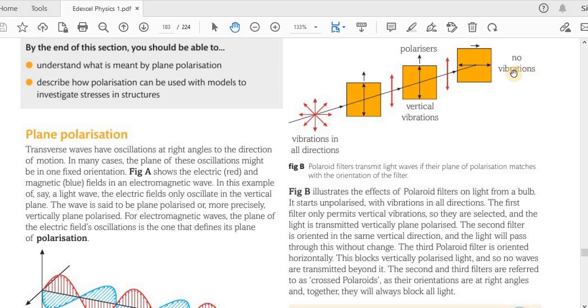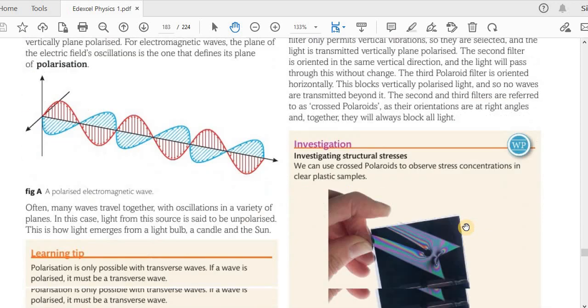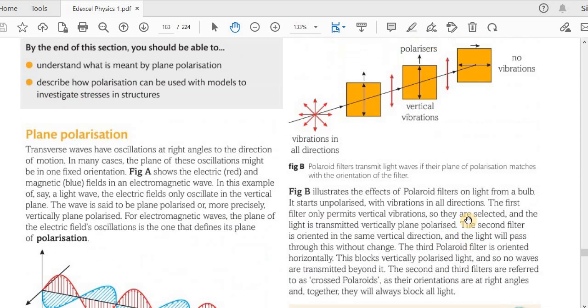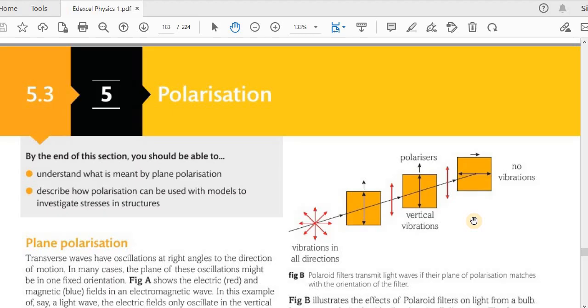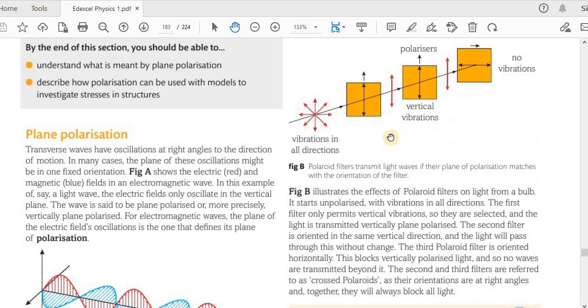This is vertical, this is horizontal, so that will prevent or block all the light. So you can try this with maybe Polaroid sunglasses. You can take two of those glasses and orient them perpendicular to each other and you will see you can't see through them in that case.